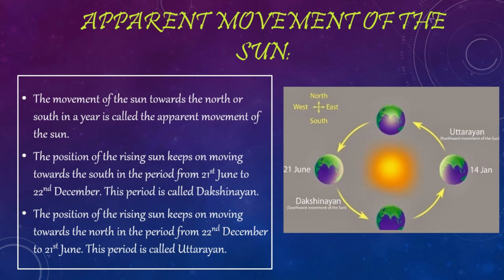The position of the rising sun keeps on moving towards the south in the period from 21st June to 22nd December. This period is called Dakshinayan. The position of the rising sun keeps on moving towards the north in the period from 22nd December to 21st June. This period is called Uttarayan.